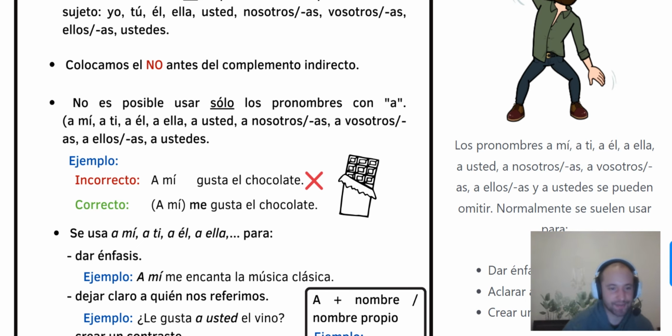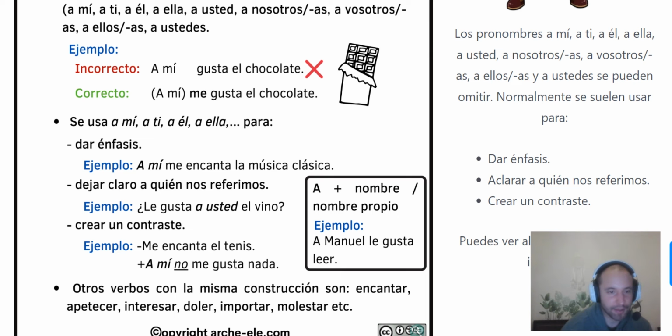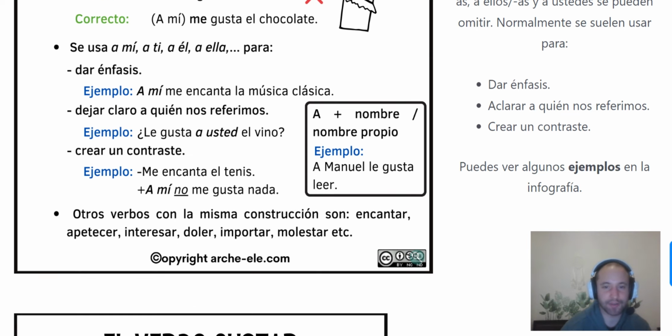So, se usa a mí, blah, blah, blah, vale. Dar emphasis, we use it to give emphasis, to make sure that we speak about exactly what we want to speak about. Crear un contraste, to create a contrast. Like, a mí me encanta la música clásica, like you make sure that everybody knows that you like classical music. I like them as well. If it's a remix, then better.